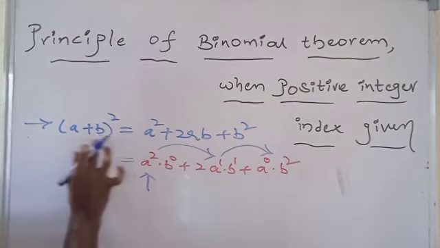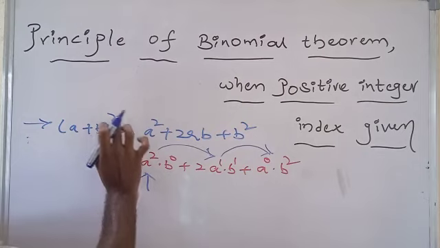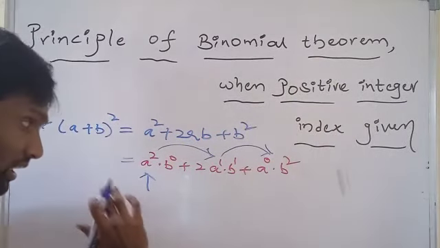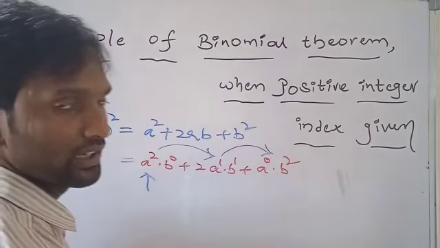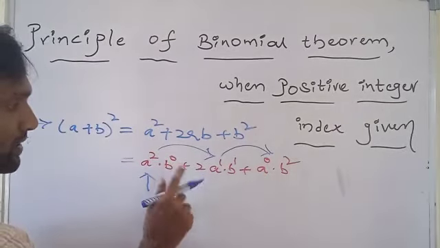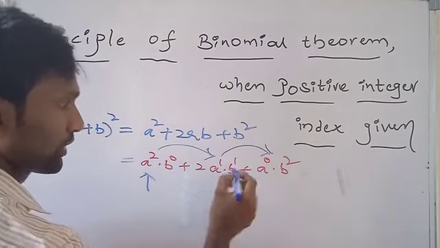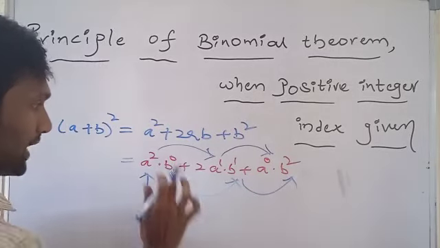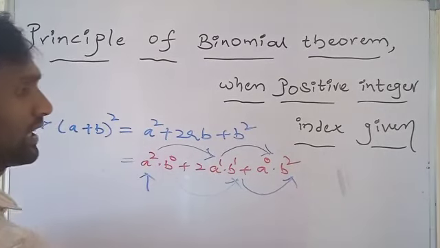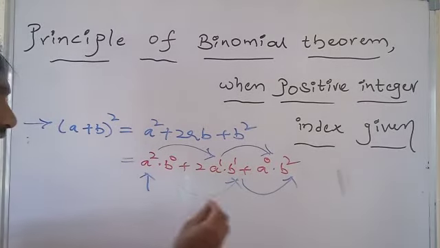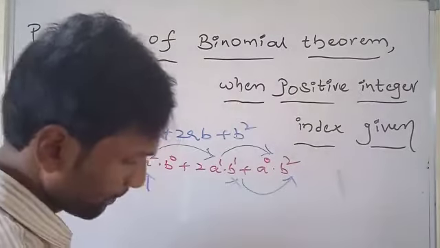That means wherever a binomial expression is given in the form of (a + b)^n and n is a positive integer, in that expansion the powers of the first term, that is the powers of a, are in decreasing order. Now observe the powers of b. First the power of b is 0, after that 1, after that 2, that is 0, 1, 2. So the powers of the second term, the powers of b, are in increasing order. So this is the principle to expand (a + b)^n, where n is a positive integer.